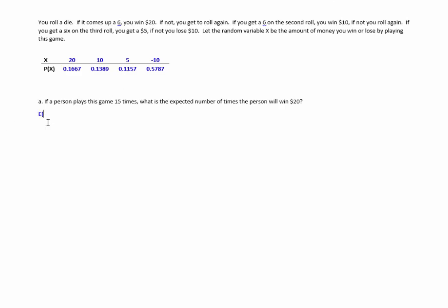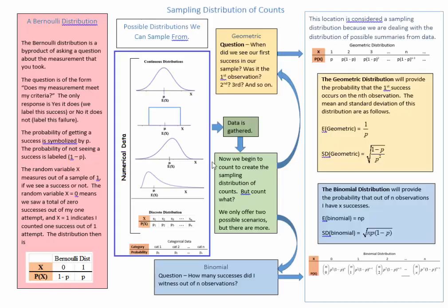If that's the case, what we really want is the expected value of the binomial. So how do you calculate the expected value of a binomial? Let's go back to your map. So what's happened is that we're sampling from a discrete distribution. The question is about the number of successes, or the expected number of successes. So I know it's binomial. I come over here, and for a binomial distribution, the expected value is the number of attempts, the number of observations times the probability of success.